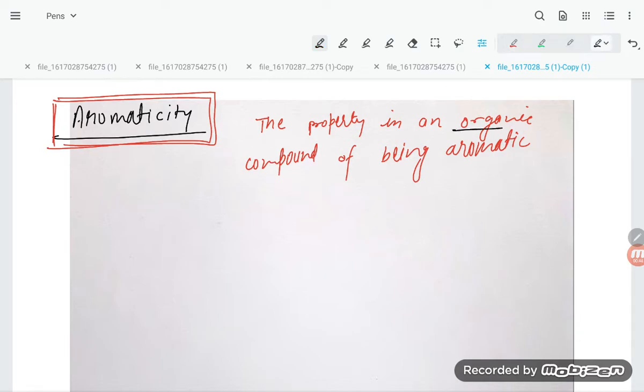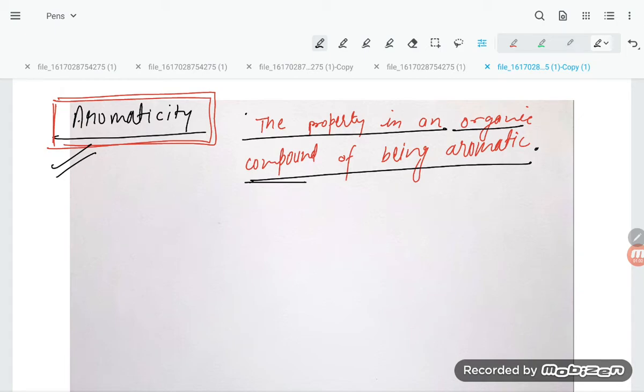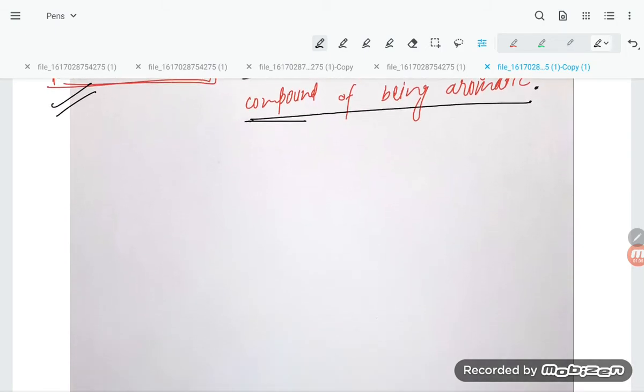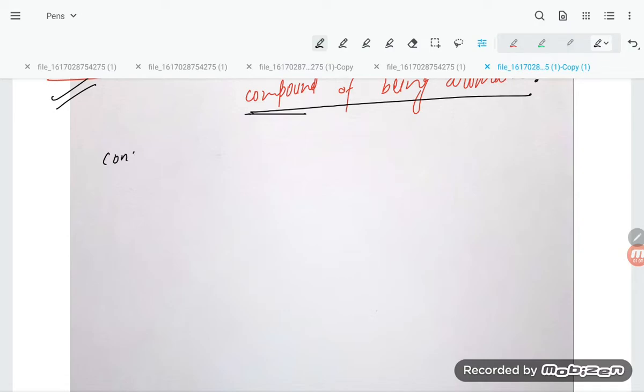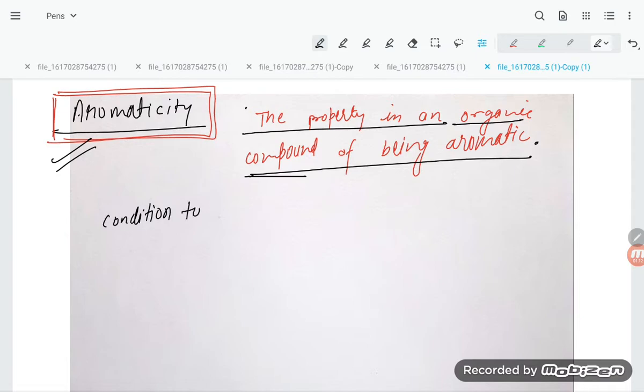There are n number of organic compounds, like open chain, closed chain, benzenoid, non-benzenoid, homocyclic, heterocyclic. But they are saying the property of an organic compound of being aromatic is what is known as aromaticity. Now, what are the conditions to be an aromatic compound? This is the important point.